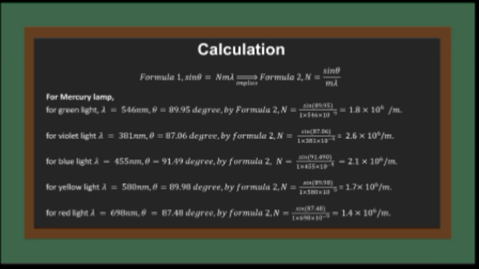Just taking an example first, for green light we obtained lambda equals 546 nanometer, theta equals 89.95 degree. By putting all these things in the formula n equals sin theta by m lambda, and putting m equals 1, we get n equals 1.8 into 10 to the power 6 per meter. We do the same for the different colors of light, and we get n for all colors of light. So this is all about the calculation part of the mercury lamp.